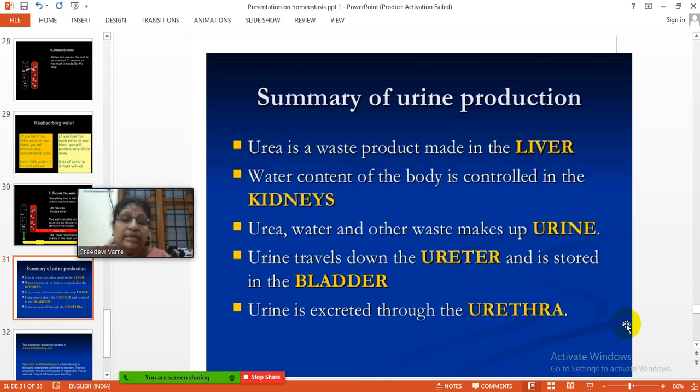Urea, water and other waste products make up urine. Urine travels down the ureter and is stored in the urinary bladder. When the bladder is full, the urine is excreted through the urethra.